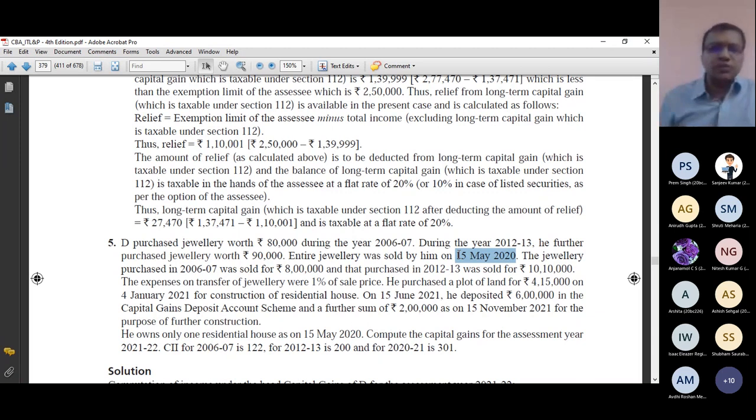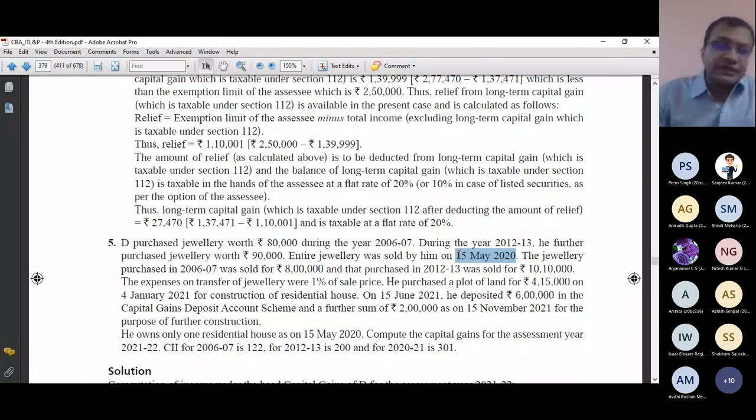There is only one section to compute capital gain, whether it is long term or short term, and that is section 48, except some exceptional categories like depreciable asset, which I have told you. So for your level, you are only concerned with section 48. Now, if it is long term, the process is what section 48 says: sale minus expense on sale minus indexed cost of acquisition minus indexed cost of improvement.